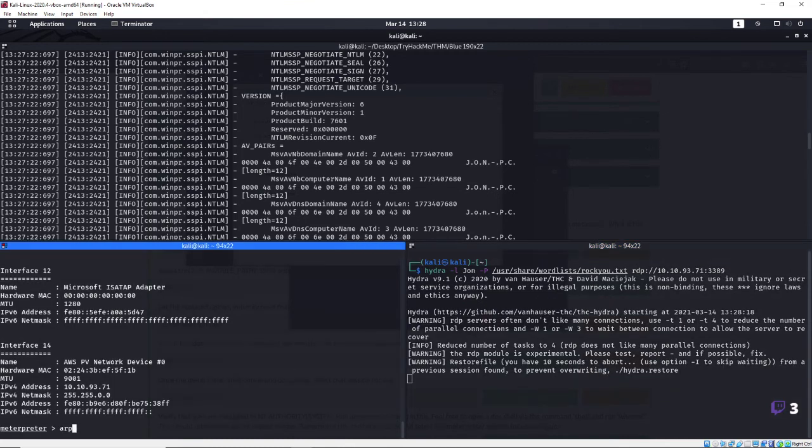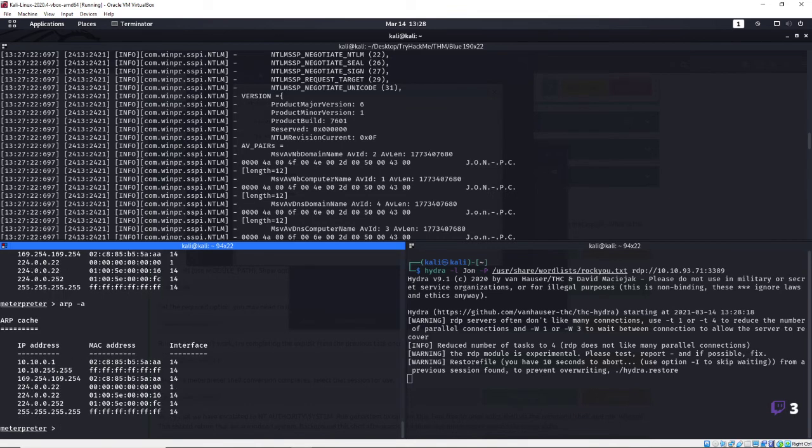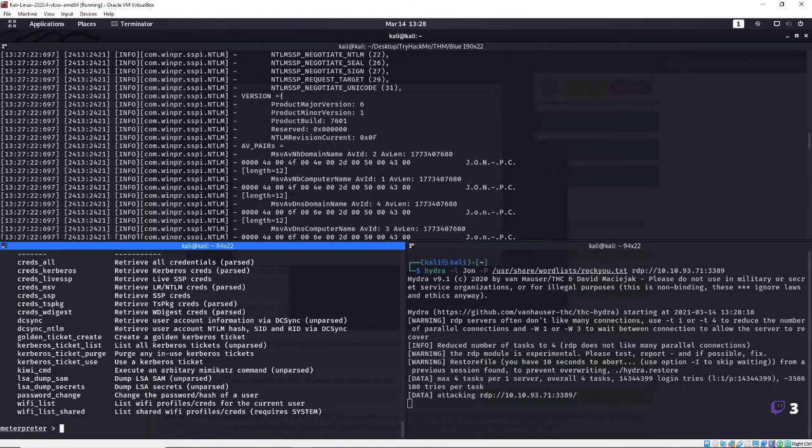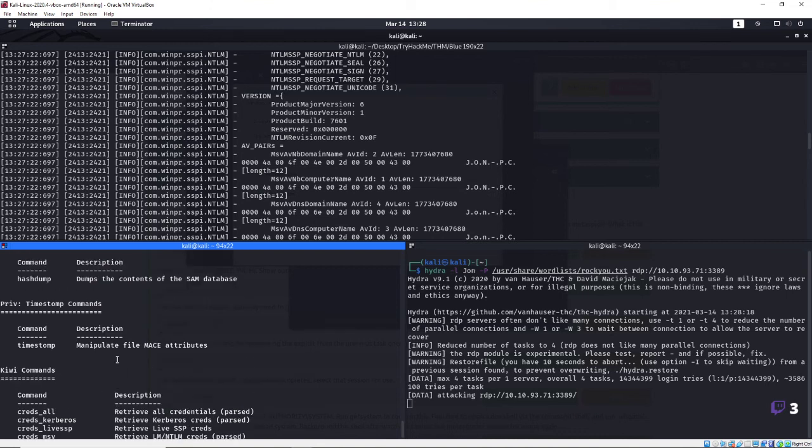We can also do an ARP in here. I don't think it, yeah, arp -a, things like that. So we can see who else he could talk to. That's really big if you're trying to pivot, things like that. See other machines on our network. You can do a bunch of stuff here. Press question mark in the interpreter. You can get a bunch of things.